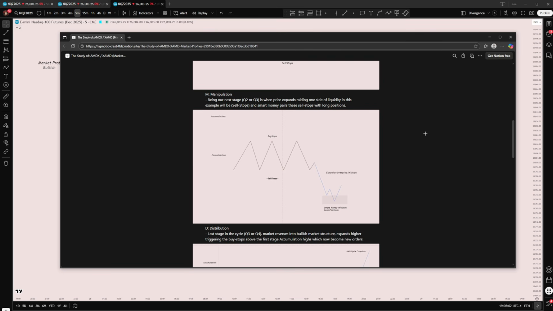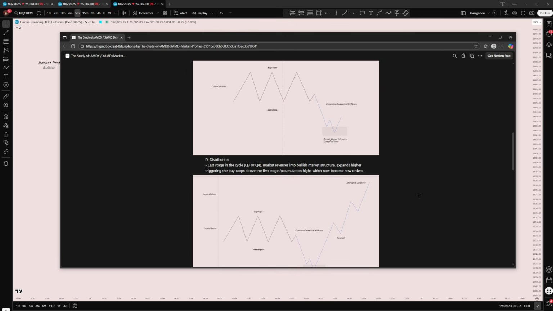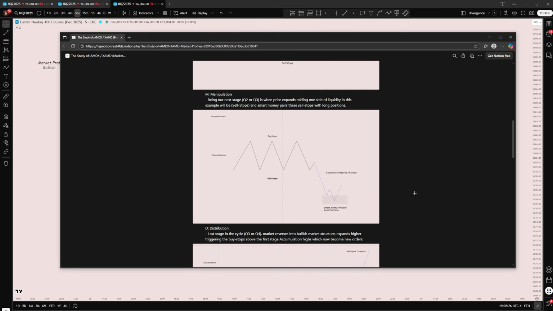Okay, one of the biggest things is that when manipulation occurs, distribution 9 times out of 10 is going to be greater than that move. It can be 0.5 of it, 2x it, right? That's part of why a lot of people use standard deviations. They're trying to get projections to see how high it's really going to go. Other ways to reference this are also using all-time highs, prominent highs, and untapped gaps above these buy stops. Those are clear draws on liquidity as well.